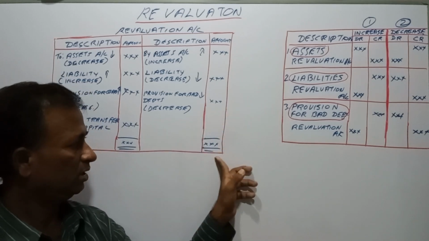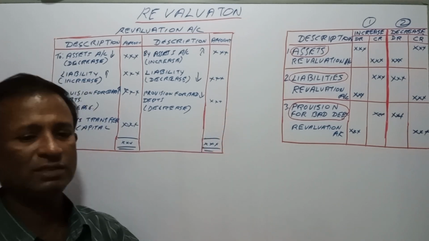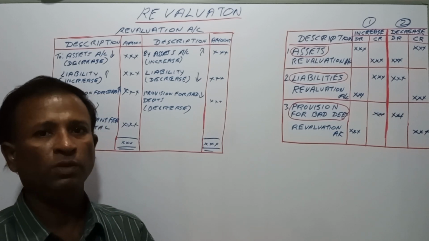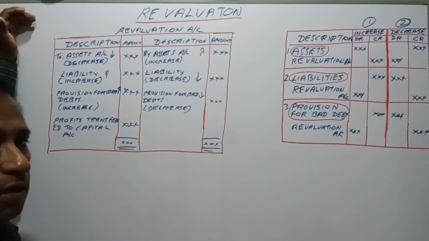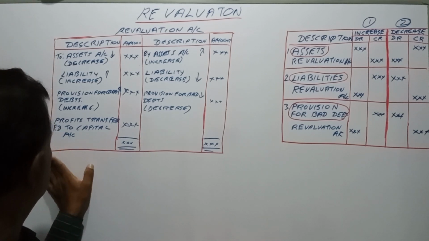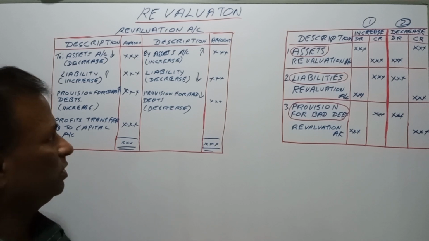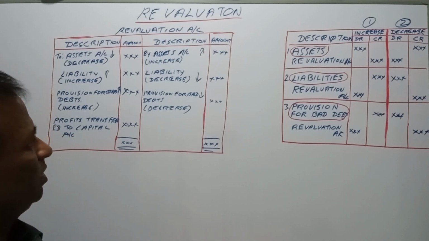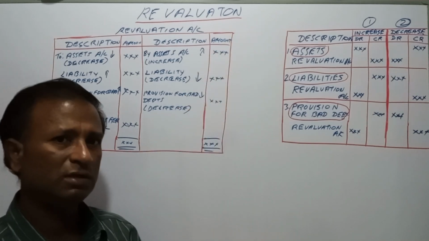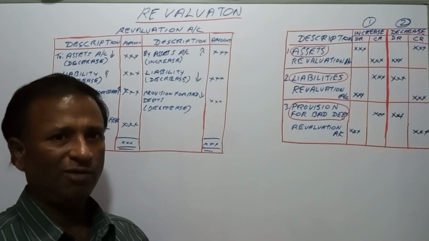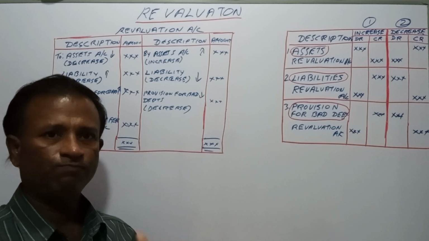It will be easy for you, and in the next session we will do the questions and solutions, the problems and solutions for that. Why is the revaluation carried out at the time of admitting a new partner?